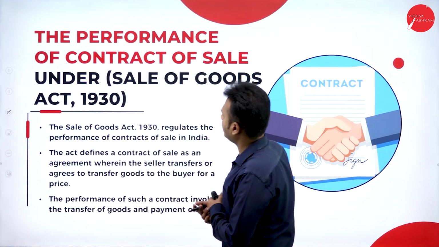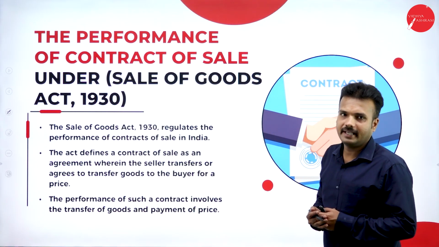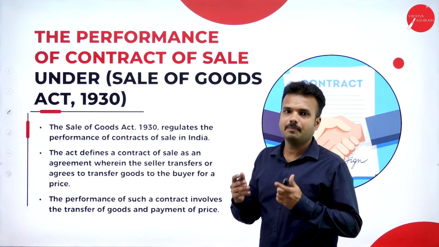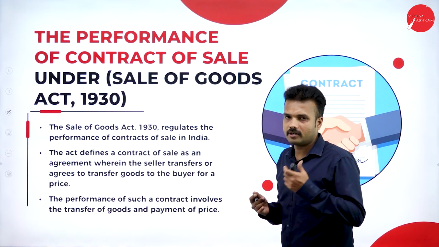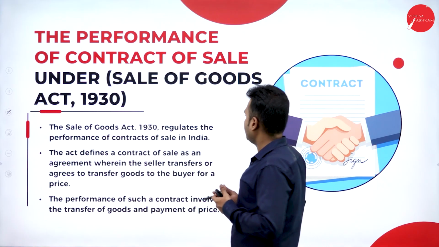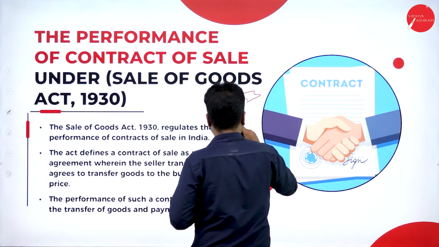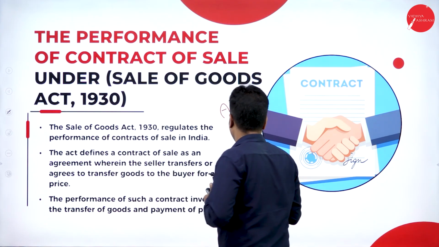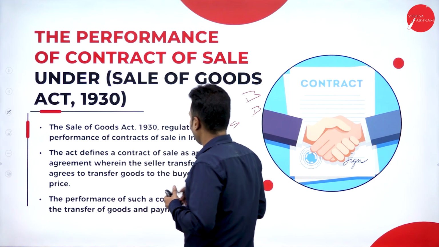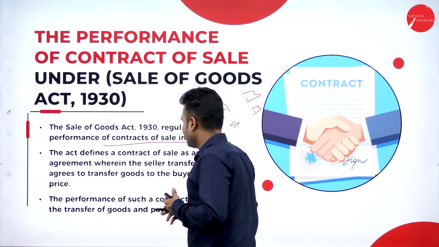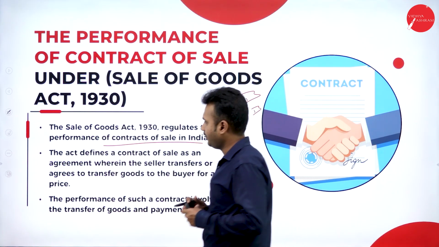The performance of contract of sale under the Sale of Goods Act 1930. Here, how is the performance of a contract of sale going to happen between two parties? As I said, the contract of sale is going to happen between two parties. One is a seller and another one is a buyer. The Sale of Goods Act 1930 regulates the performance of contract of sale in India. So the contract of sale is governed by the Sale of Goods Act 1930.